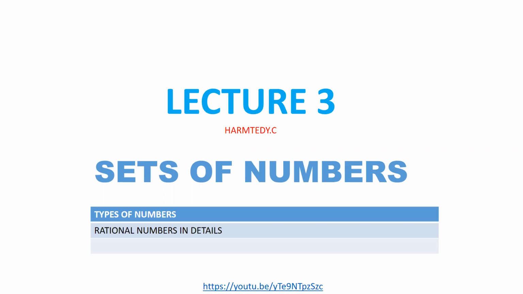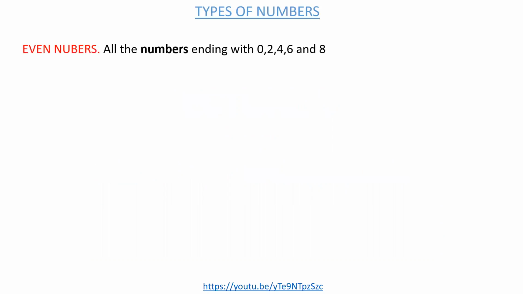Okay, so on the types of numbers, I'm just going to go back to what you already know. So we'll discuss what even numbers are, what odd numbers are, what integers are. We'll discuss different types of numbers. Okay, so what are even numbers?